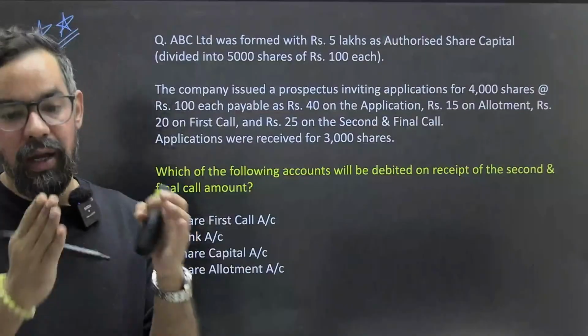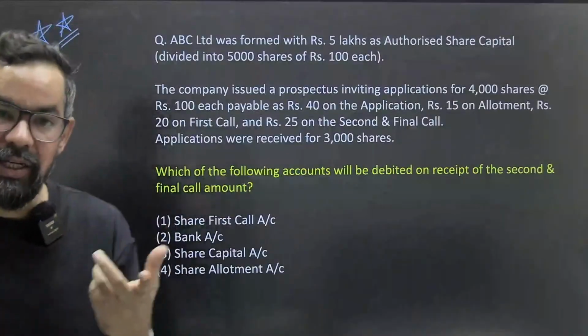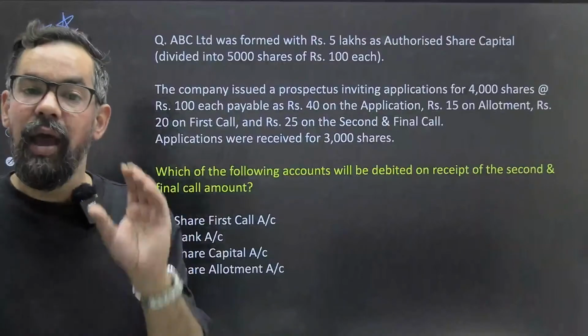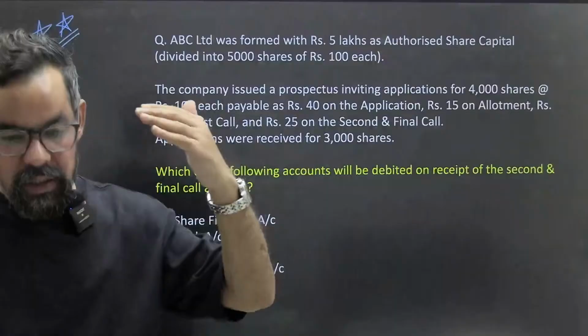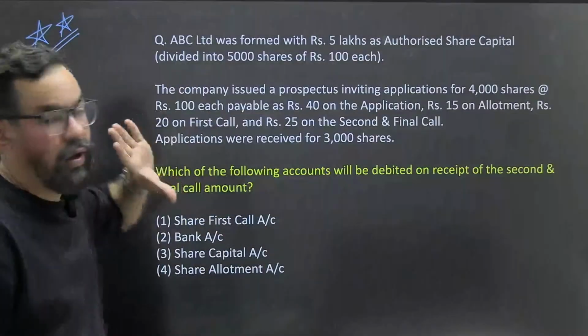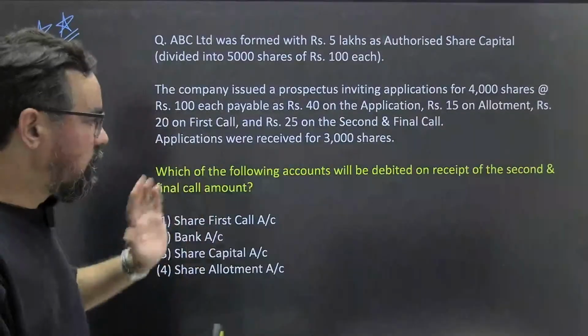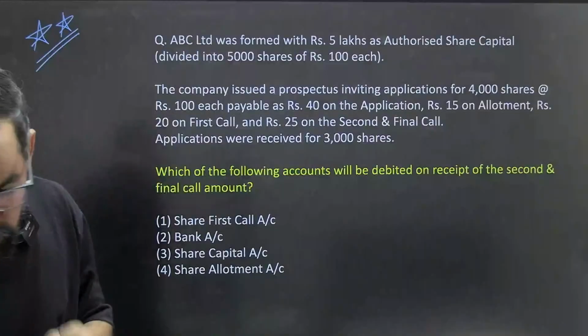So that 100 rupees is collected at the time of application money, then at the time of allotment, then first call, then final call. So this is the further bifurcation. Many times you'll see questions around this, and you have to be very careful. With this question, just try to build your understanding, so that will help you out.